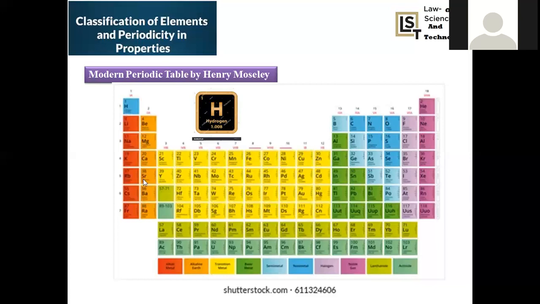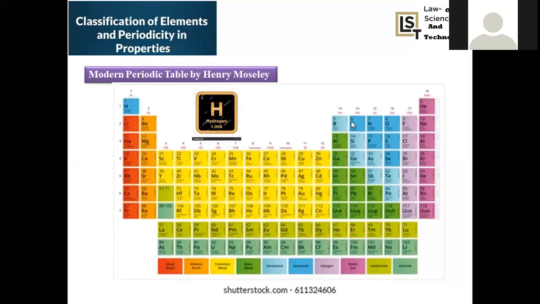Whatever S block elements we take, all of these are regarded as basic compounds, so the first group elements are called alkali metals. Alkali metals are nothing but basic compounds when added with water. Alkaline earth metals are those elements that are mostly extracted from the earth and have the nature of a base. That's the reason why these are called alkaline earth metals, right?